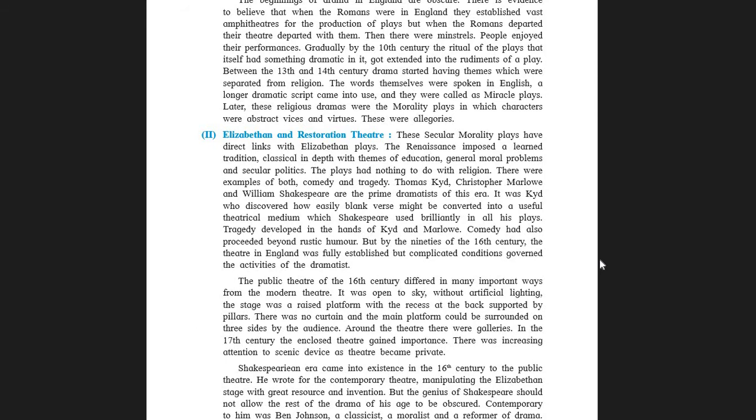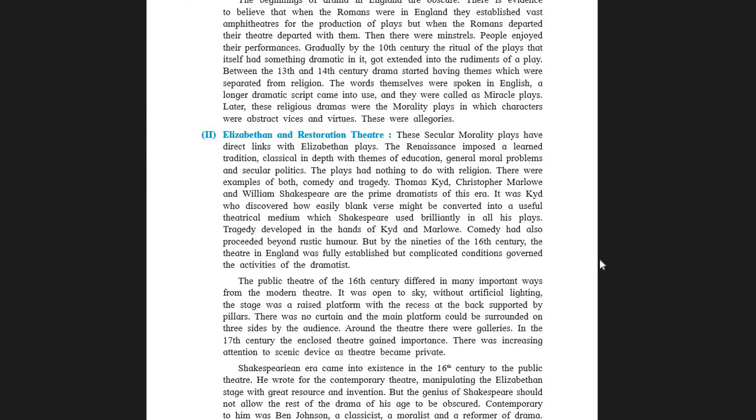Thomas Kidd, Christopher Marlowe and William Shakespeare are the prime dramatists of this era. It was Kidd who discovered how easily blank verse might be converted into a useful theatrical medium, which Shakespeare used brilliantly in all his plays.